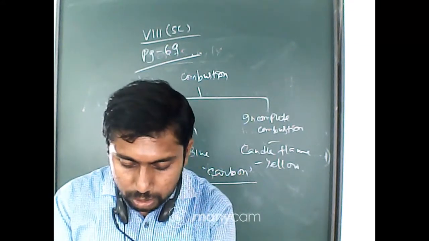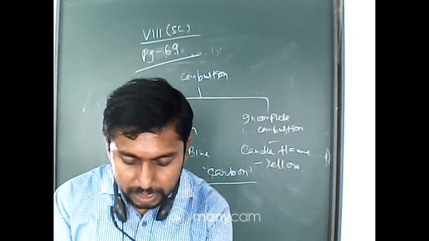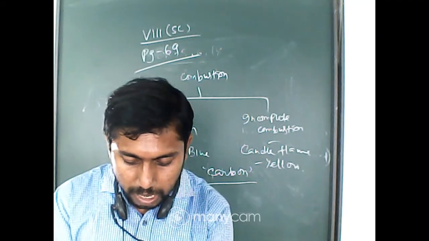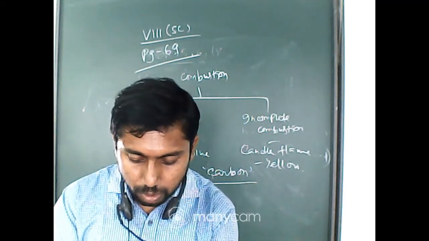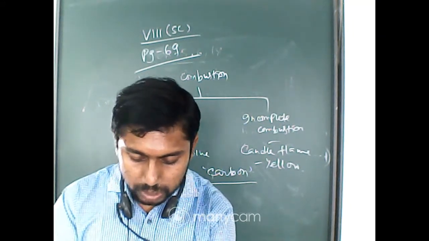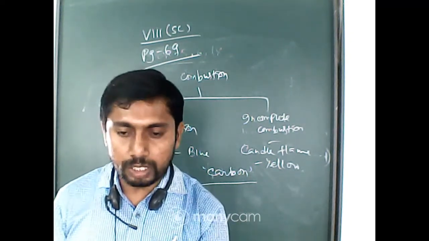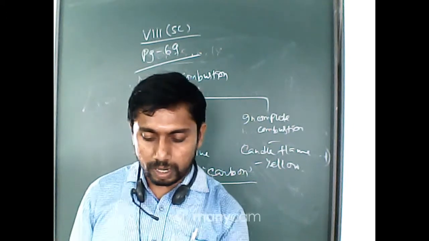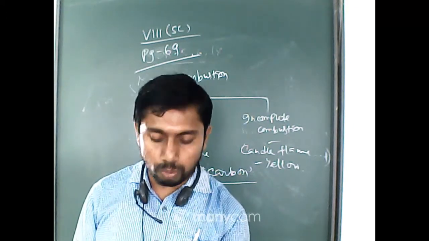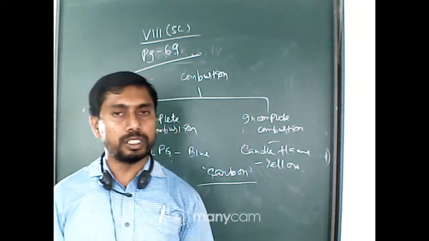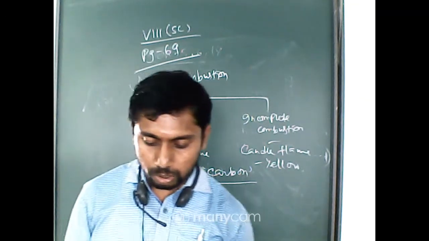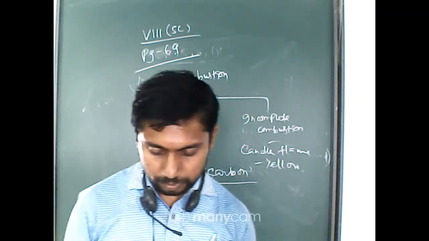Another is the middle zone, which is partial combustion, of yellow color, and the innermost zone, which is unburned wax vapor, which is black. So there are three zones: the outer zone, which is blue, the middle zone, which is yellow, and the innermost zone, which is black in color.